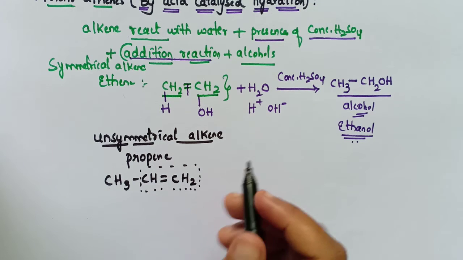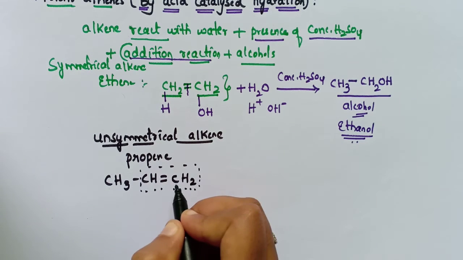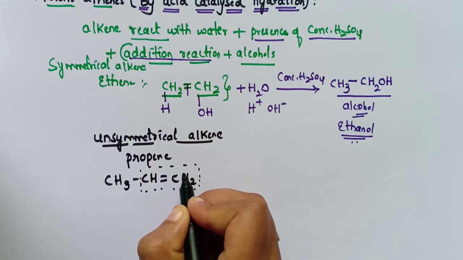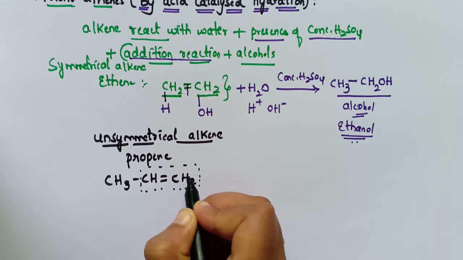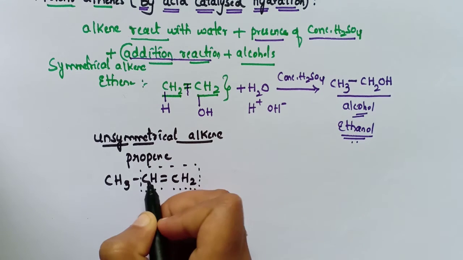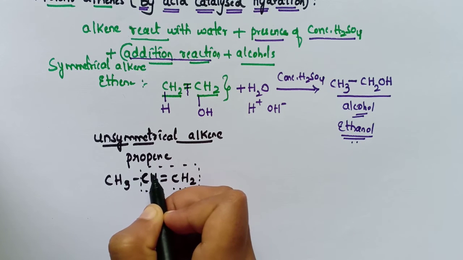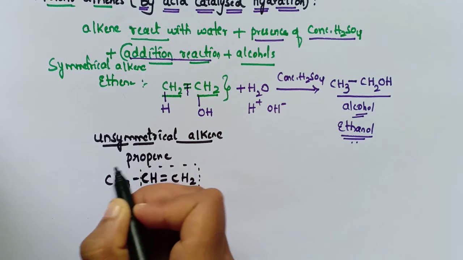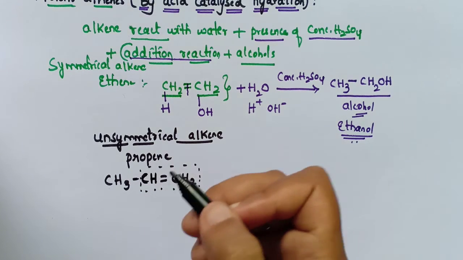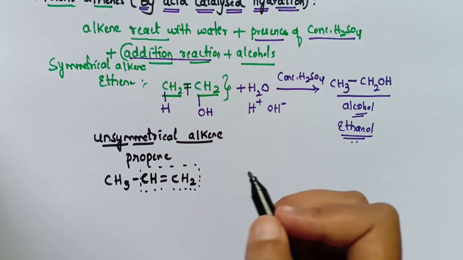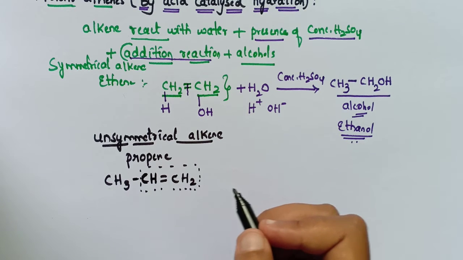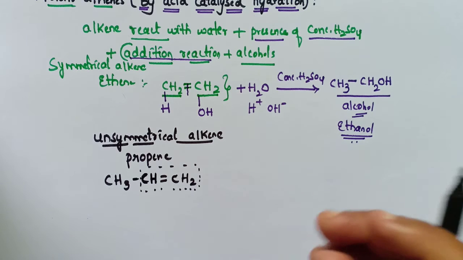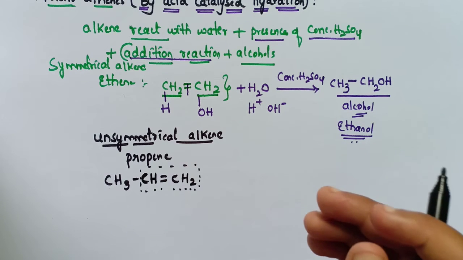See here, this carbon has H2 attached, and the other carbon atom is attached to hydrogen and also CH3. So here it is the unsymmetrical alkene, that is, the groups or atoms attached to either end of the carbon-carbon double bond are different.